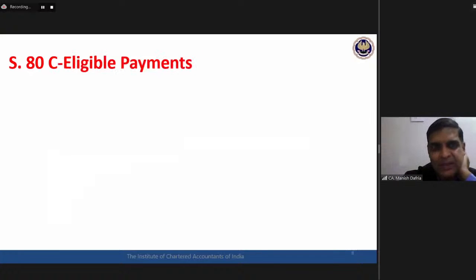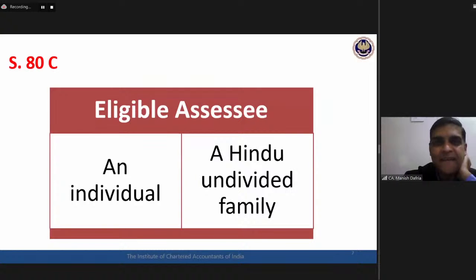Okay, eligible assessee, eligible payments. But before this, sir, that question has remained unanswered. Resident or non-resident? Type of assessee, individual, HUF, that is okay. But what about resident and non-resident? Okay. Now, this is another interesting aspect of income tax: how to read the Act, how to read the law.